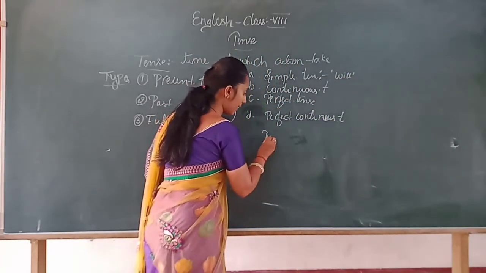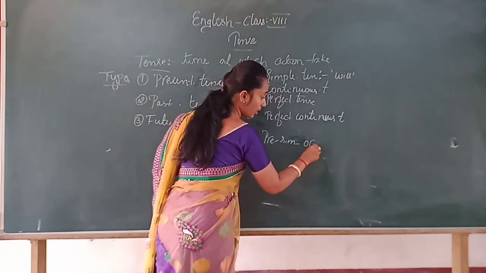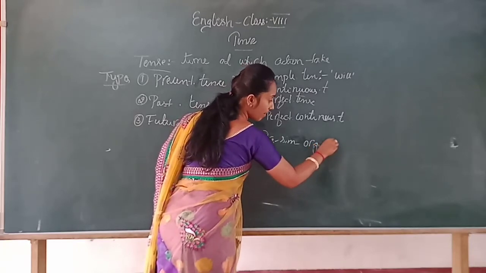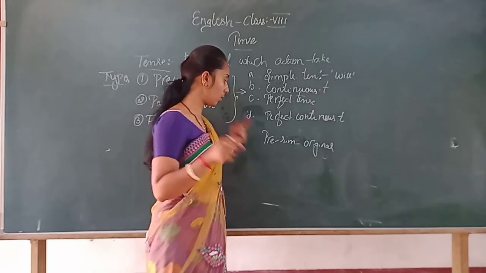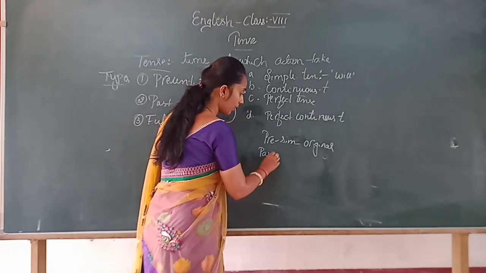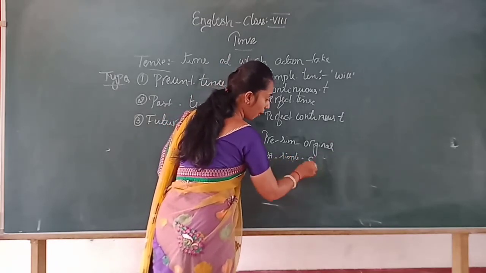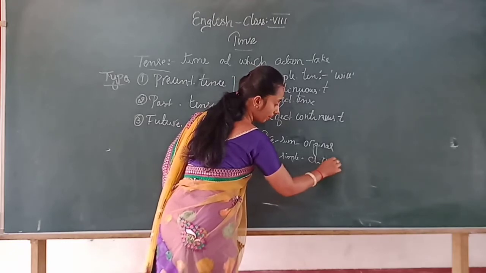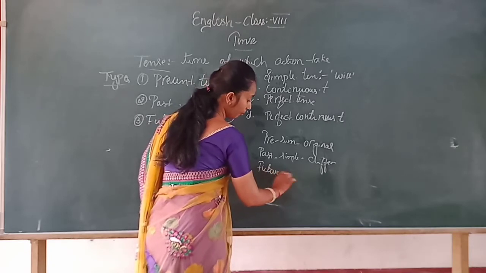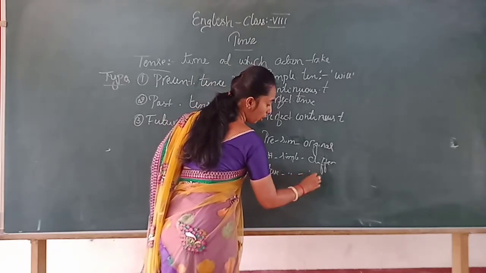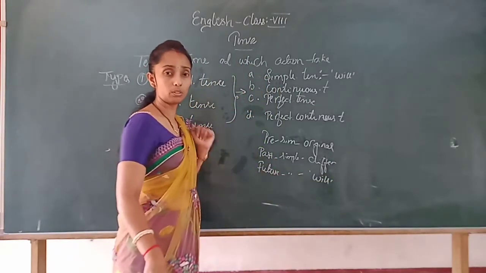Listen here. Present simple tense is in original form. Original form in the sense of the sentence we give, or the action we are doing at present, it shows that. Okay. When it becomes past simple tense, it takes a different form. When it comes to a future tense, it is followed by will. I will do it.